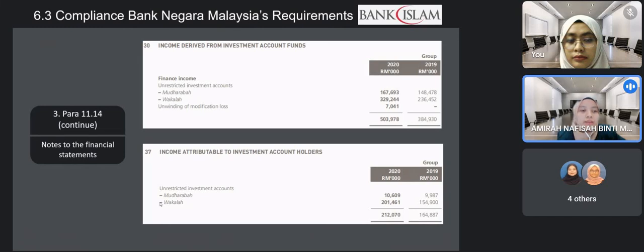So in conclusion, with the information disclosed by Maybank, CIMB, and BIMB, stakeholders are able to understand that the Islamic banks apply mudarabah and wakalah for the investment account products. All the banks comply with the BNM requirements except for CIMB, which does not disclose the maturity structures of investment account with maturity. Hence, this will make the stakeholders more confident to invest in Islamic banks. That's all from me. Now, I will pass to the next presenter.